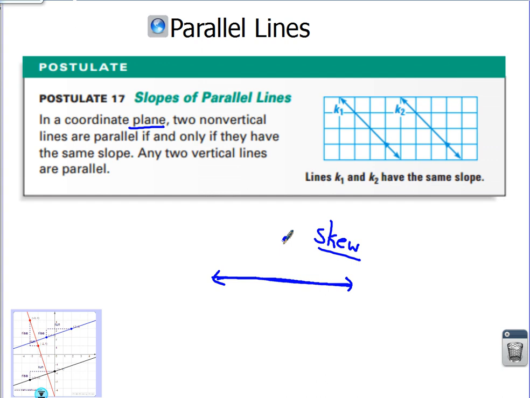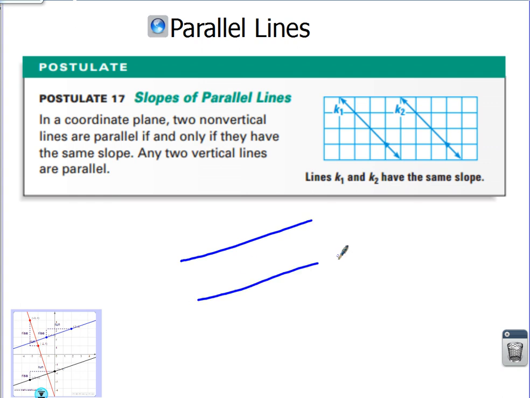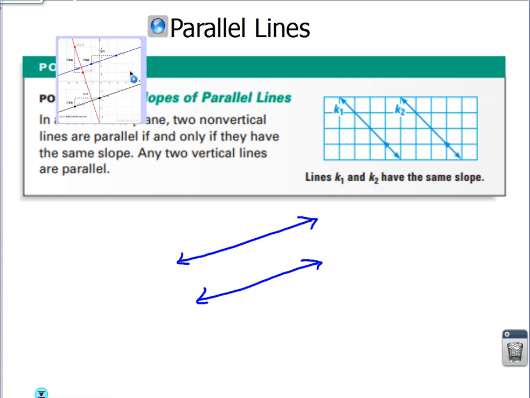So just because two lines don't cross doesn't necessarily mean they're parallel. If they're in the same plane, yes. Okay, those two are in the same plane. They're both on the screen. Two lines are parallel if they never cross and they're in the same plane. Now, what's special about parallel lines, and that's what we're getting into here. Let's see what I've got here. Let me blow this up.